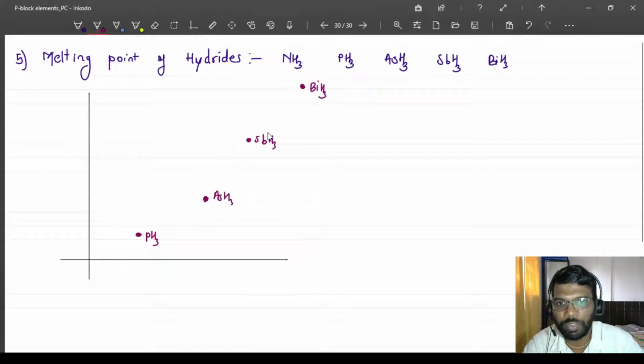Here it will be between bismuth hydride and antimony hydride, at this level, NH3. This is the trend which we can follow over here.